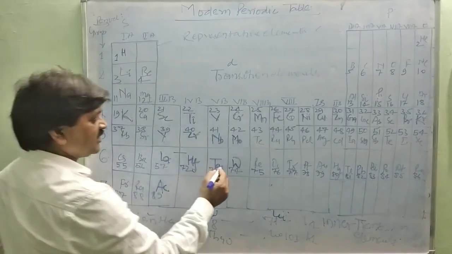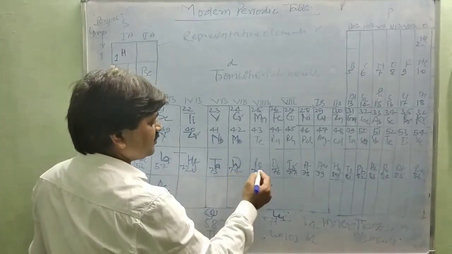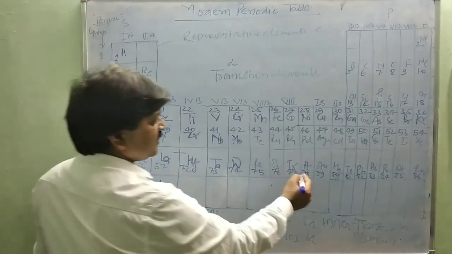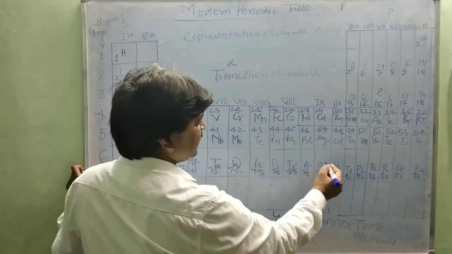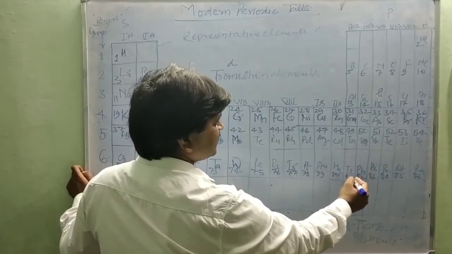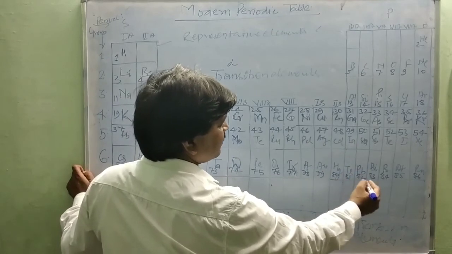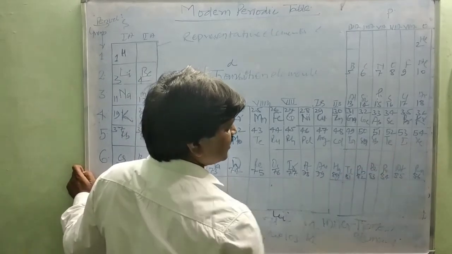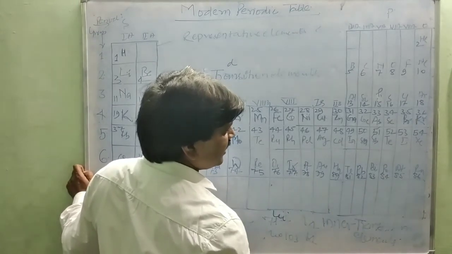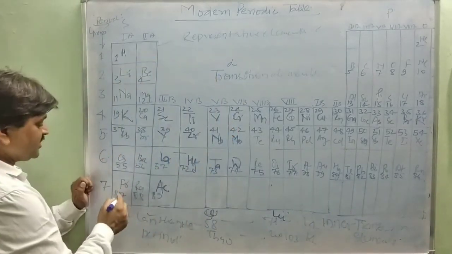Hafnium 72, tantalum 73, tungsten 74, and rhenium 75, osmium 76, iridium 77, platinum 78, gold 79, mercury 80, thallium 81, lead 82, bismuth 83, polonium 84, astatine 85, radon 86, and francium 87,